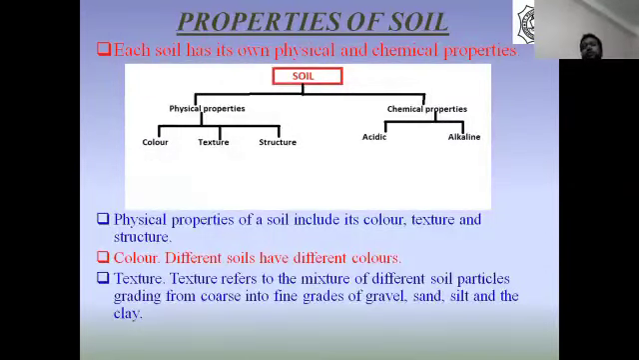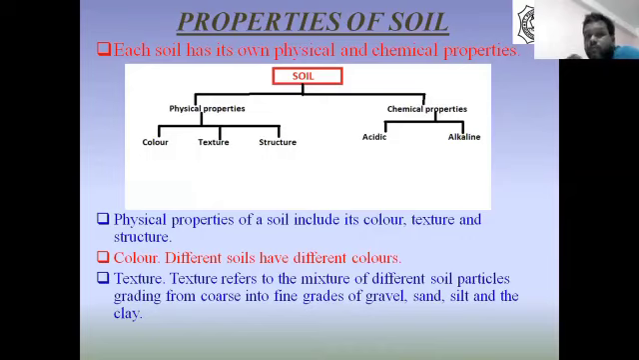Next, properties of soil. Each soil has got its own physical and chemical properties. Now, there are different types of soil like alluvial soil, black soil, red soil, laterite soil, loamy soil. Every soil has got its own physical and chemical properties.